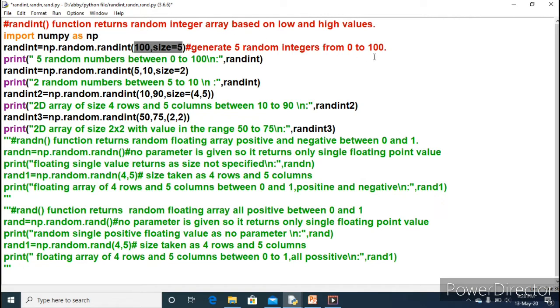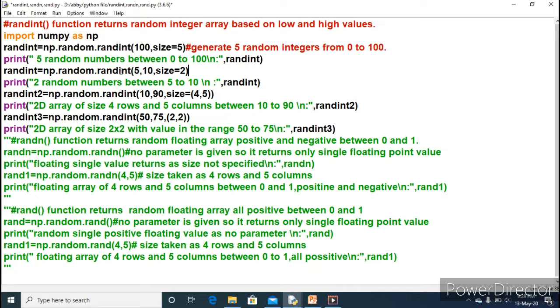So as comment 1, I have written generate 5 random integers from 0 to 100. So in the print function, 5 random numbers between 0 to 100 will return. randint will store any 5 random integers. The second array will store random numbers with the same randint function, but this time the lower limit is 5 and the upper limit is 10. That means the low value is 5, the high parameter value is 10.